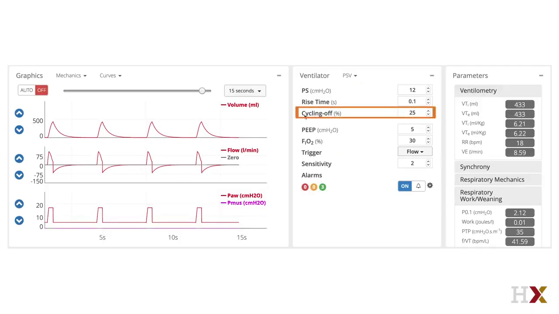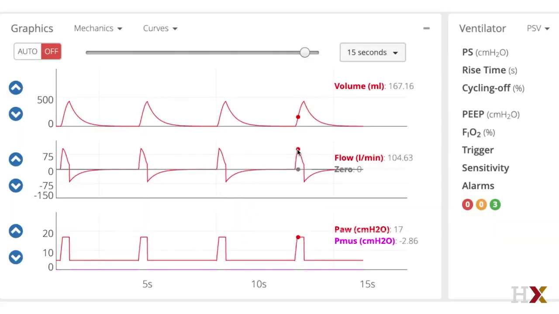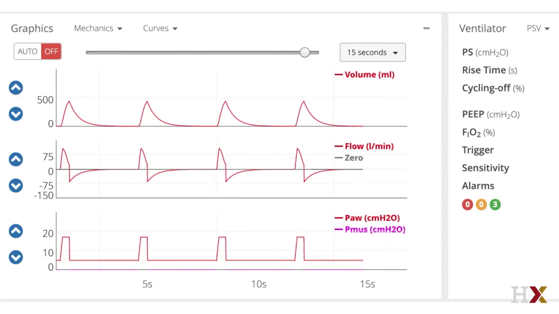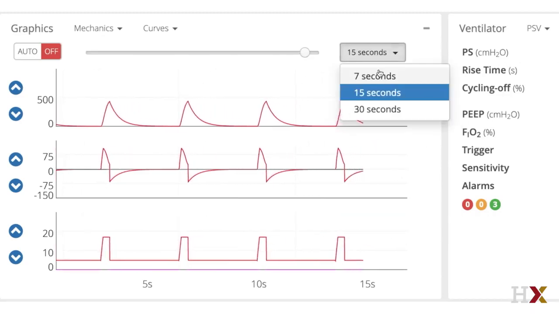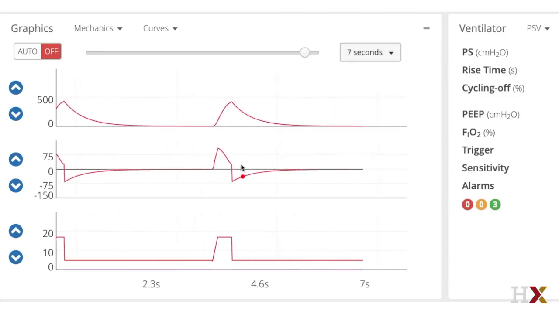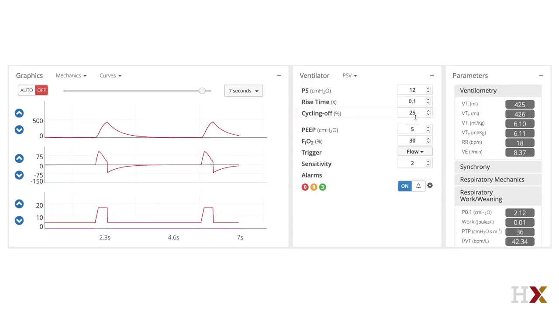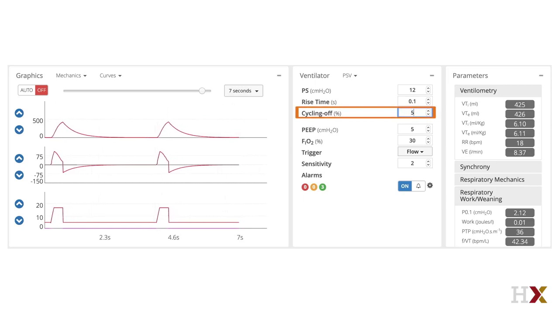However, in pressure support ventilation, it is not a time based on seconds, it's based on cycle off %. And it's 25% in this example, which means it's 25% of this peak flow is at which point the ventilator will cycle off and allow exhalation. So let's see what happens when we change this. First, let's change the scale so that it's more clear where it's cycling off, which you can see there. Now I'm going to increase the cycle off % to 50%.